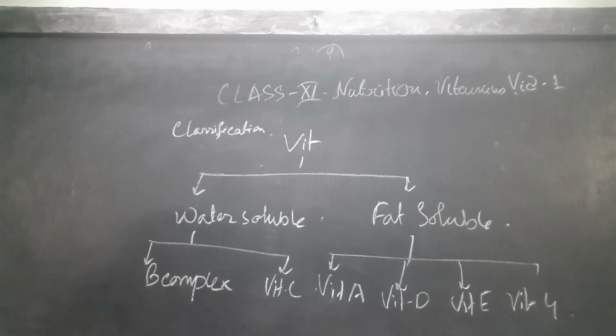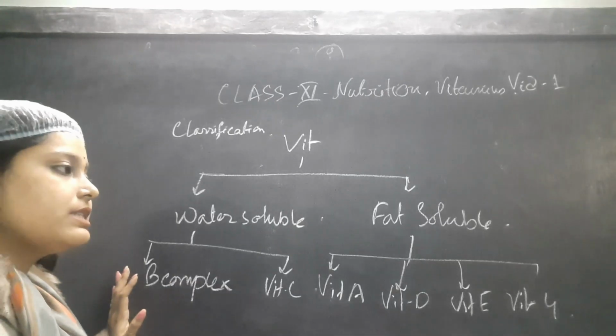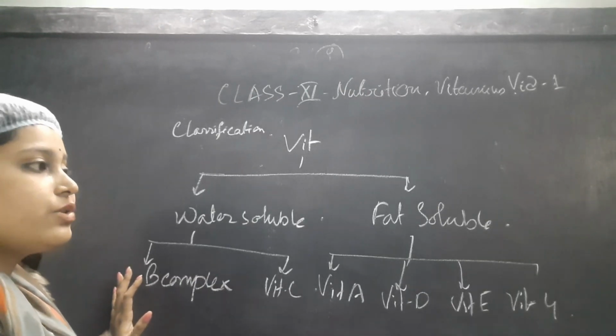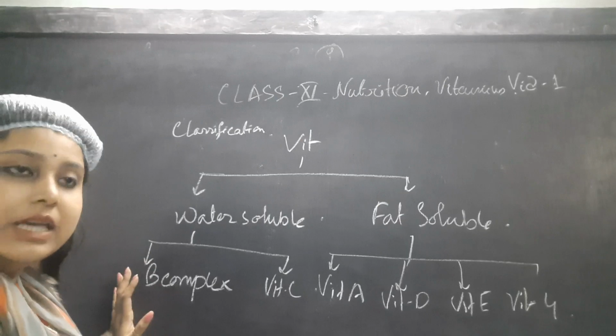As B complex and C vitamins are water soluble, we can consume them in various kinds of water sources, and they can mix with water and be excreted from the body in a very easy way.